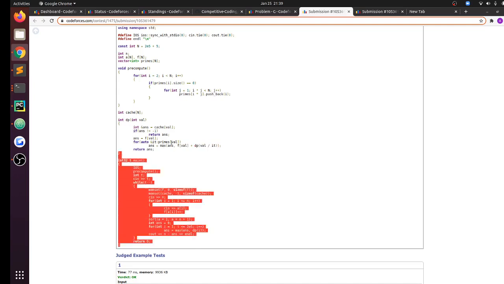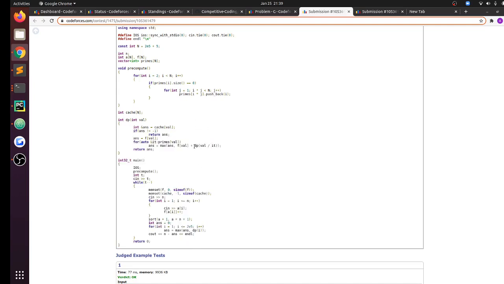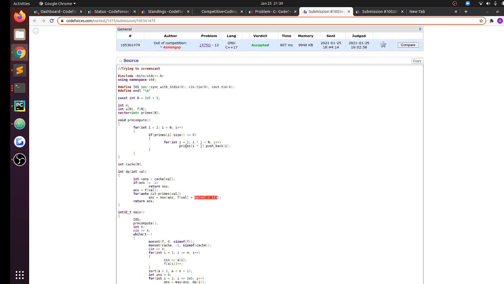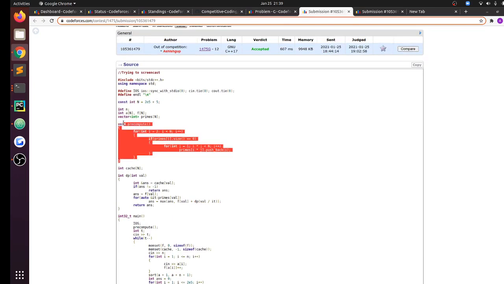For going to all of the divisors, instead of having a list where I store all of the divisors, I have just stored the prime divisors for every number. So I have a pre-computation, a C++ pre-computation, where for every number I store which prime factors divide this number. I go from 2 to n.